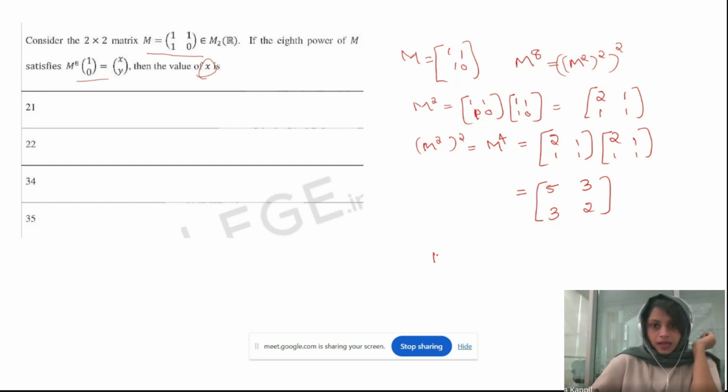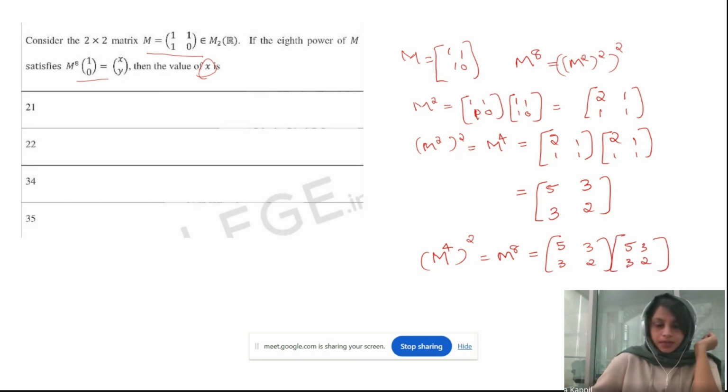Then M to the power of 4 whole square is M to the power of 8, which is what we need. So this is 5, 3, 3, 2 times 5, 3, 3, 2, which gives 34, 21, 21. Definitely this will be a symmetric matrix, correct? Then 9 plus 4 is 13.